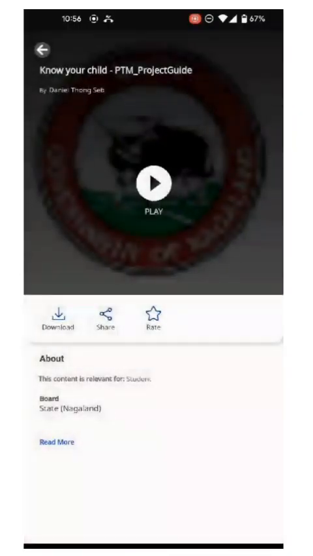Once you click on play button, this project guide will open as a PDF and you can go through more details that you need to know about the project, for example, activities, reflections, and many other things. Once you have gone through the PDF, you can click on this and you can exit.